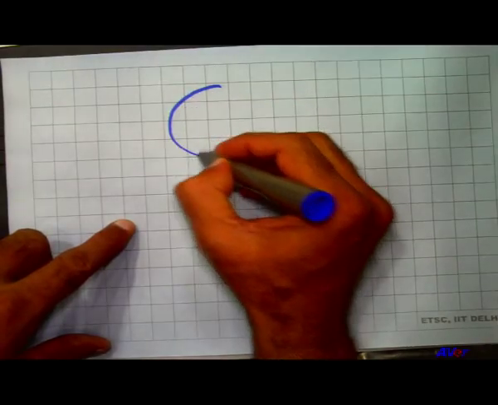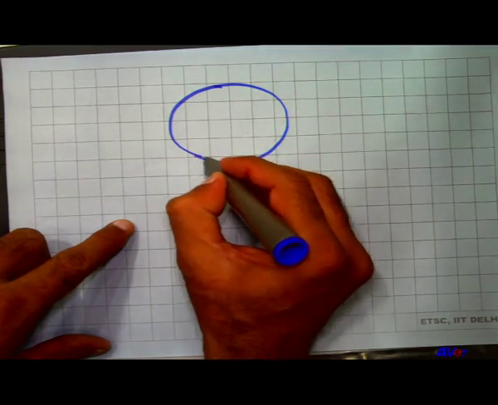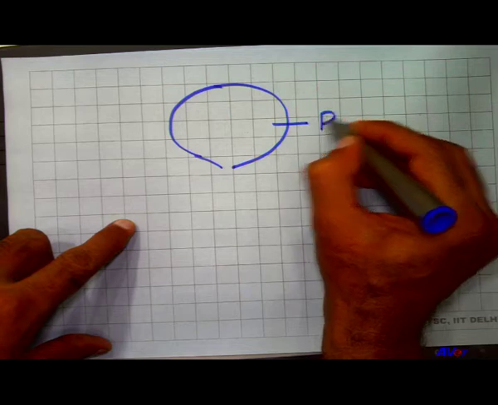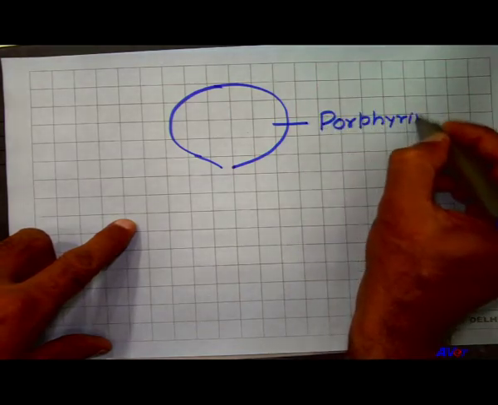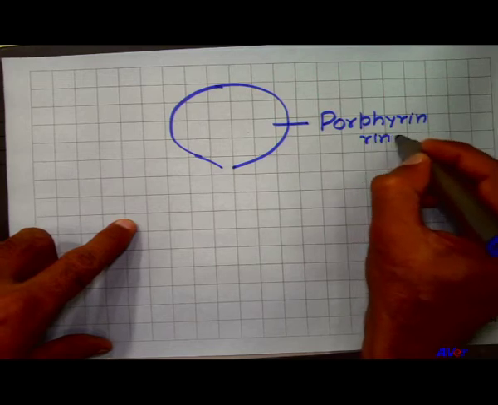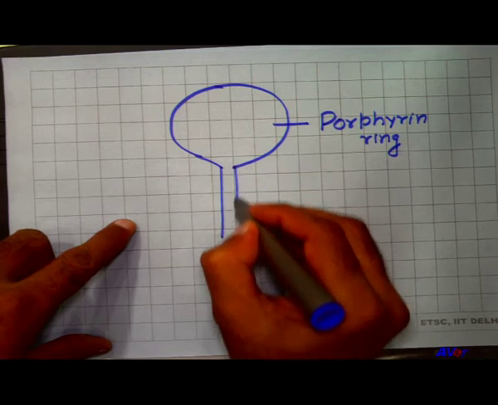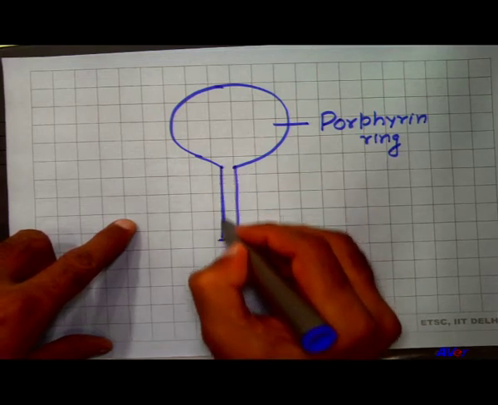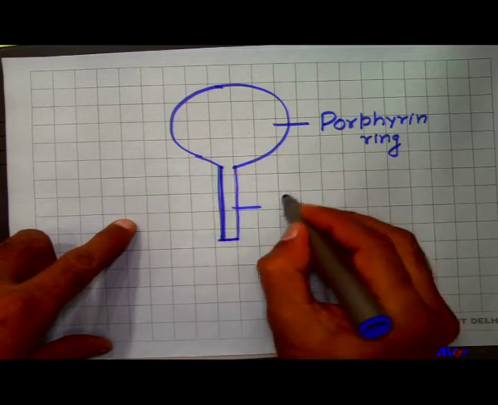Here is a circular ring-like structure at the head, that is called the porphyrin ring. And the handle of the tennis racket, here is the tail of chlorophyll, that is called the phytol tail.